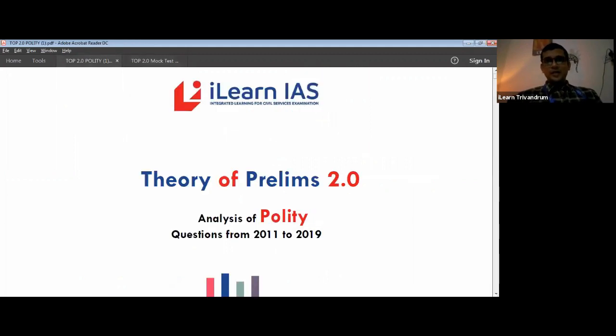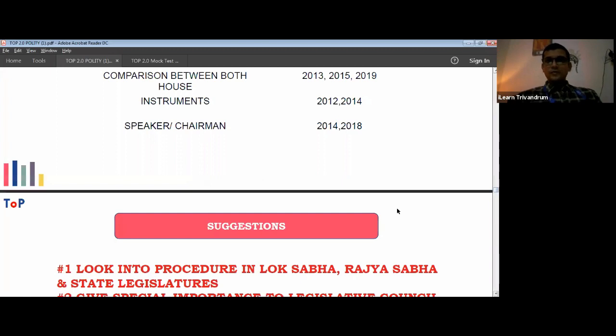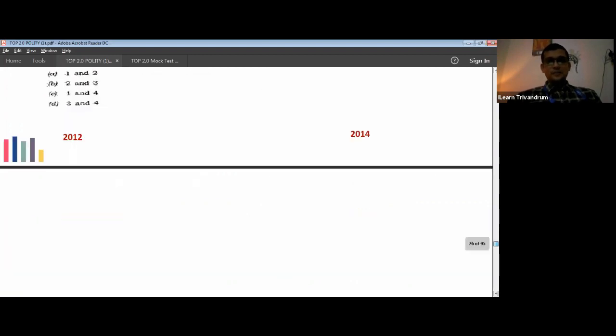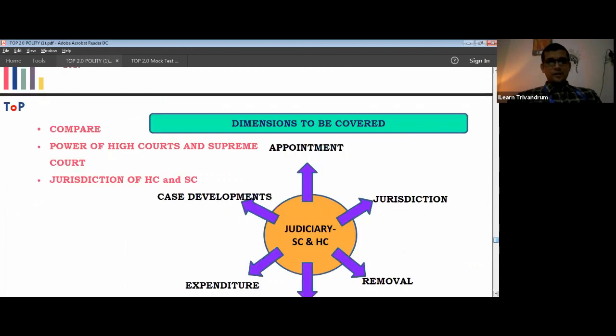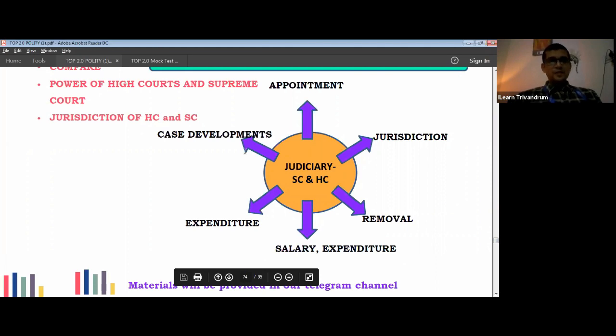That could be clear when we get into details, because most of the questions would revolve around the appointments and removal as well as the powers. Look into this aspect. For example, judiciary. In judiciary, what do we look into? The appointment. We look into the jurisdiction, the removal, salary, expenditure, and any other developments associated with them. And of course the power and jurisdiction also for the judiciary.